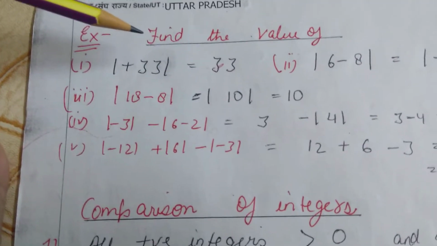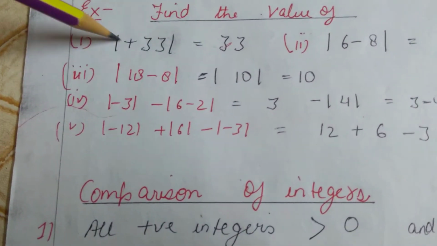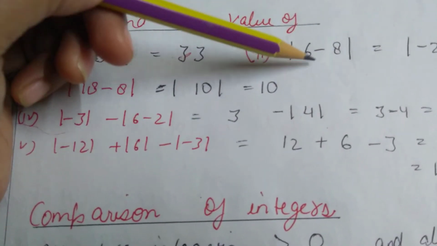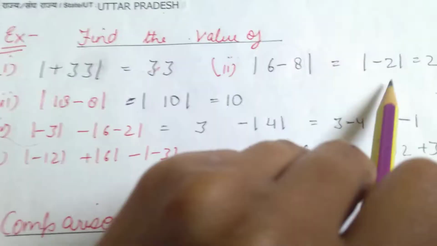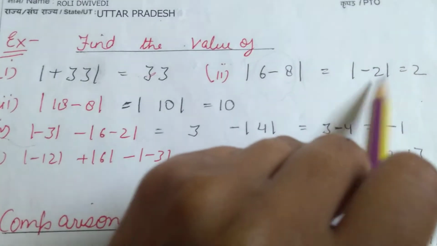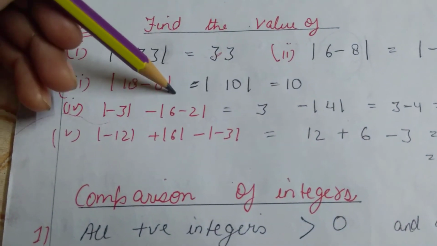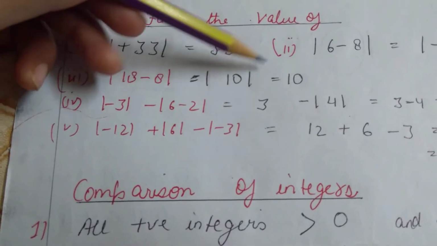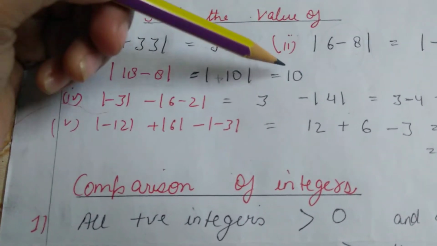Next, a few examples. Find the value of the absolute value of plus 33. We will get 33; we disregard the positive sign. Then there is an absolute sign with 6 minus 8 written inside. First we solve 6 minus 8, we get minus 2. Then the absolute value of minus 2 is 2. Now the third part, 18 minus 8. Inside this absolute sign we simplify: 18 minus 8 is 10. Then the modulus of 10 is 10. It means it is plus 10, so the modulus of plus 10 is 10.